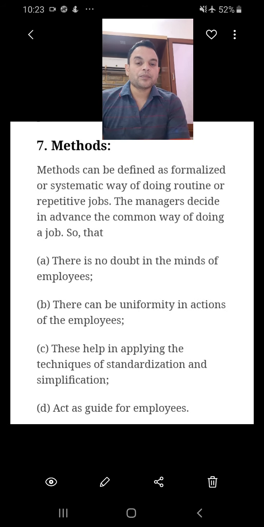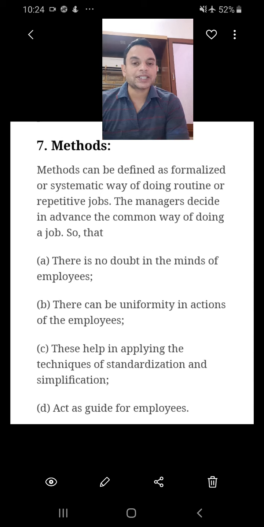Seventh is method. Method means a formalized or systematic way of doing repetitive work. Each of you will have a different method of studying. Some write and study, some study at night, some study during the day. So that is known as method.